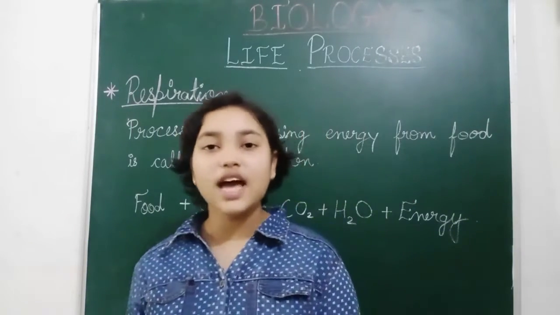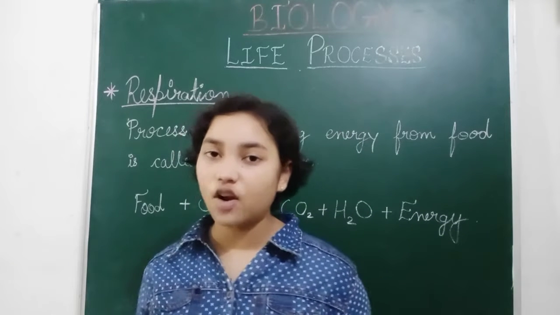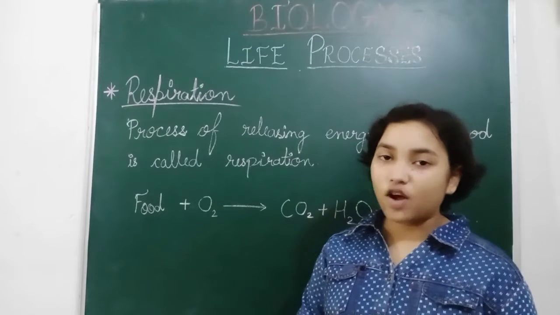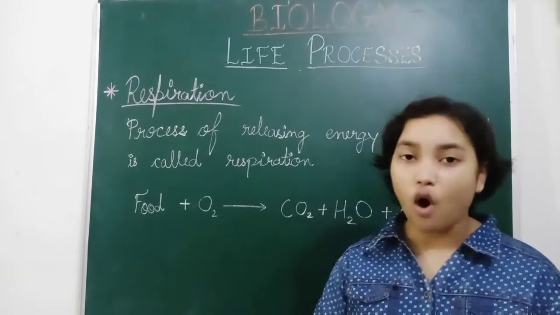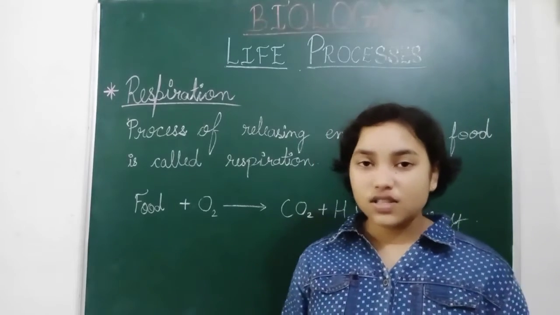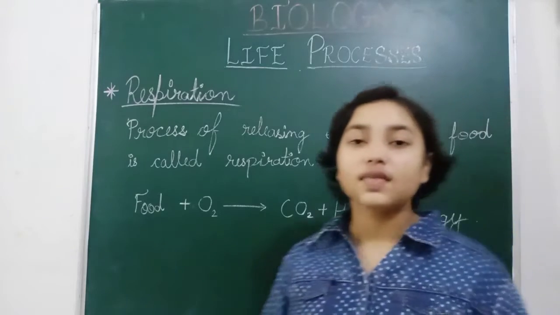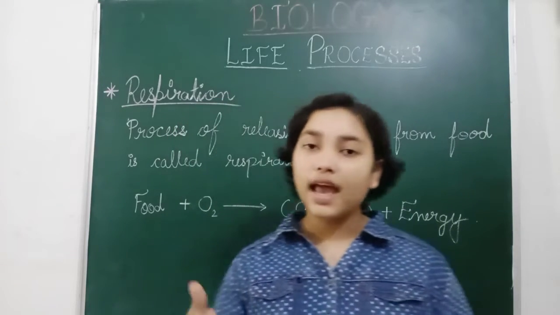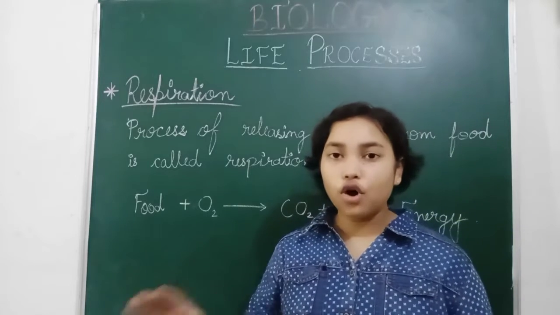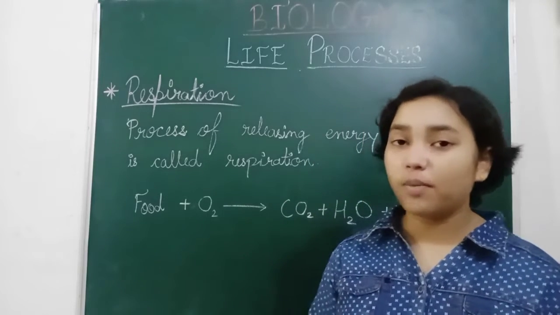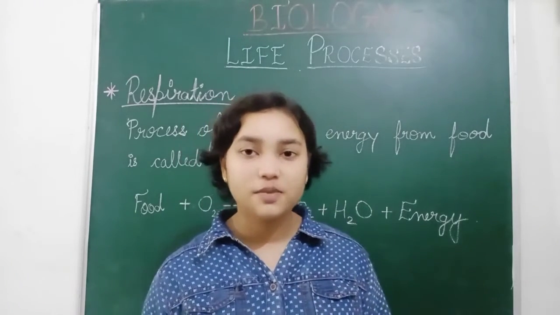Now there are two types of respiration. First is aerobic respiration and second is anaerobic respiration. Aerobic respiration is the type of respiration in which oxygen is involved, which is used to break down food to get energy. Mainly all the living organisms use aerobic respiration.